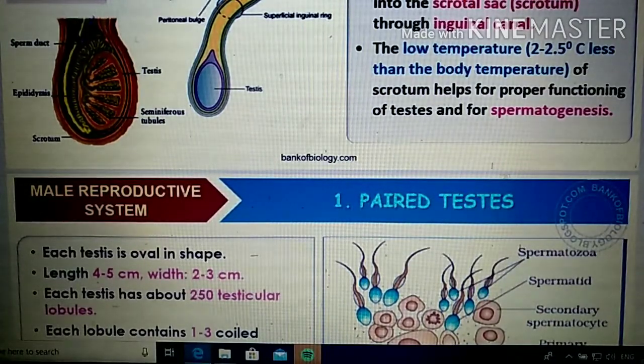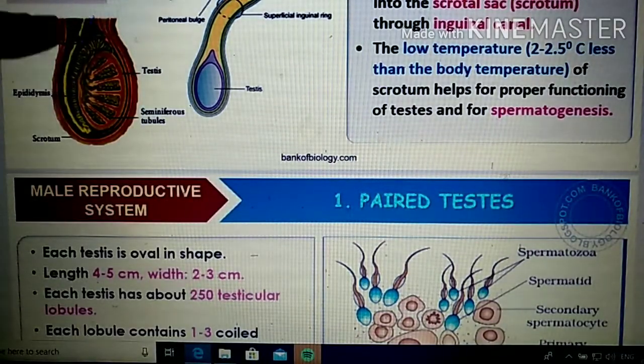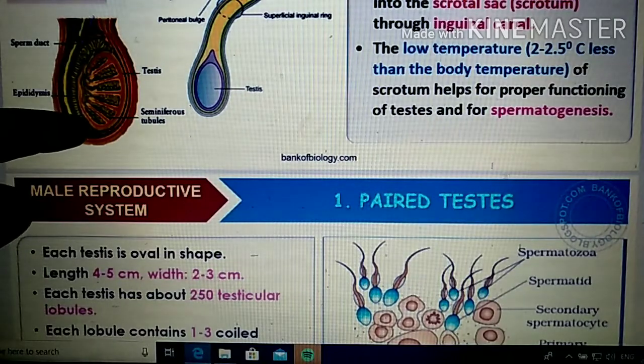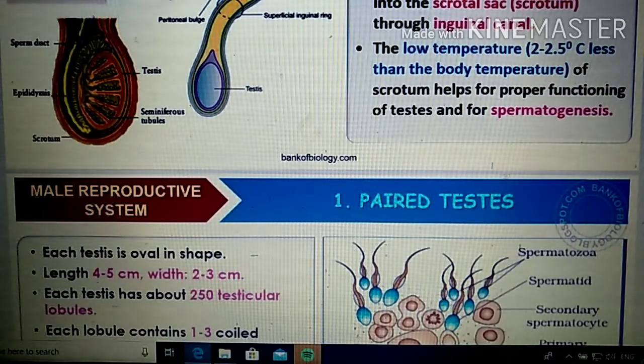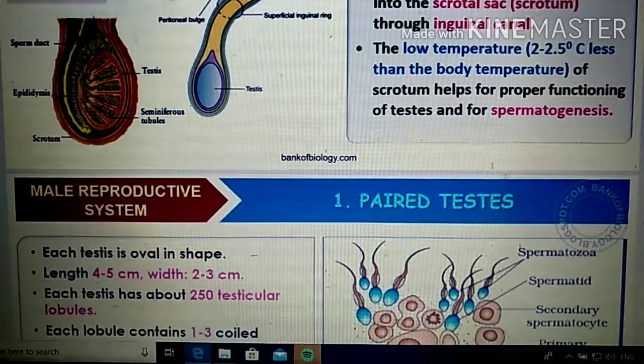About 250 testicular lobules will be there. How can you understand? If you take a section of the testis, this will be the structure. Here you can see all these: this one is one lobule, this is the second, third, fourth, like that. There will be about 250 testicular lobules inside a testis; we are not telling accurately.